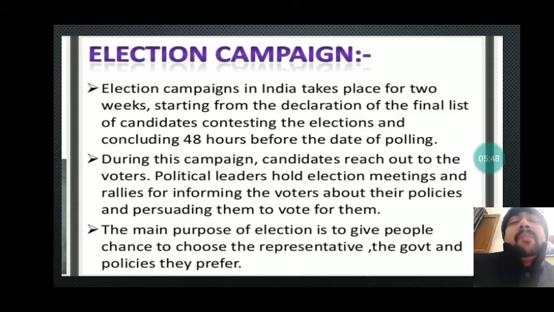The main purpose of election is to give people the chance to choose the representative, the government and policies they prefer. So we need to understand here that the election campaign is the most important part of election, because here only the candidates may reach the public. They are moving around and persuading the public to vote for them, to vote for their political party.